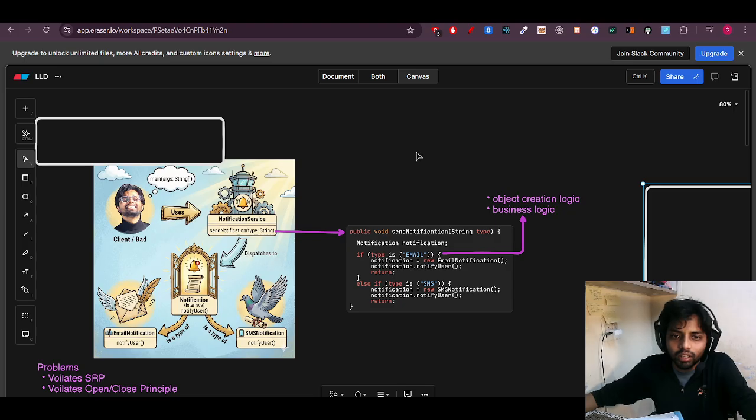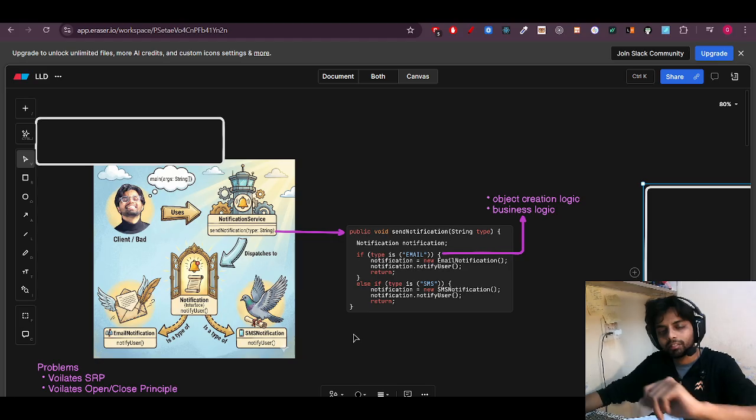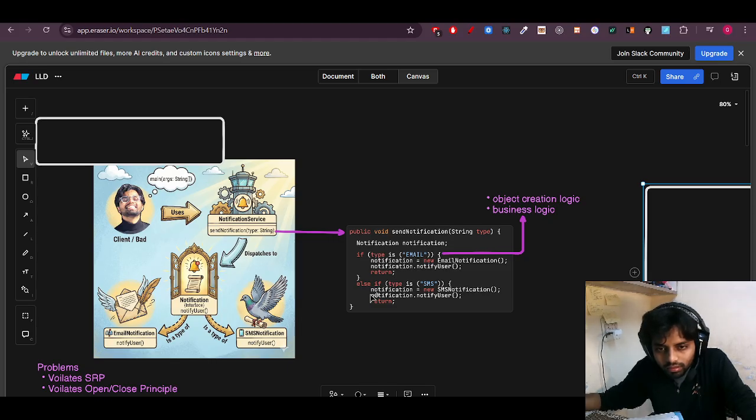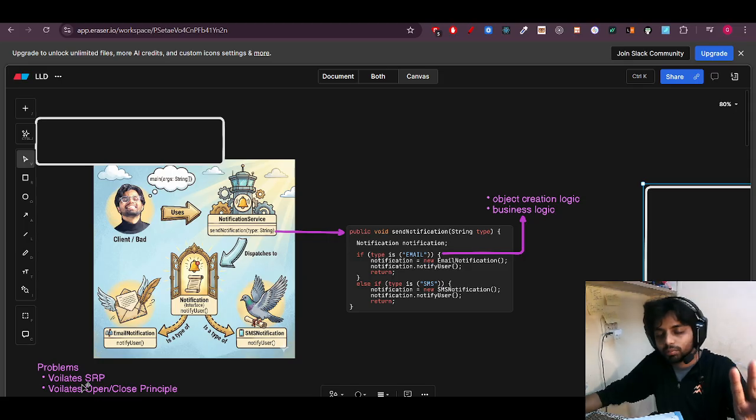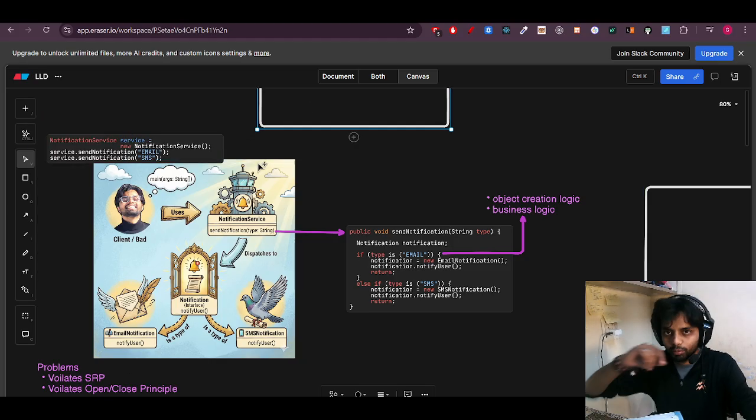What other thing can I think of? Suppose I have to add a WhatsApp service in here. So I have to modify this class. Again, an if else block will be there. So it also violates the open close principle. Now there are two violations: the single responsibility principle and the open close principle. So how can I solve this problem?